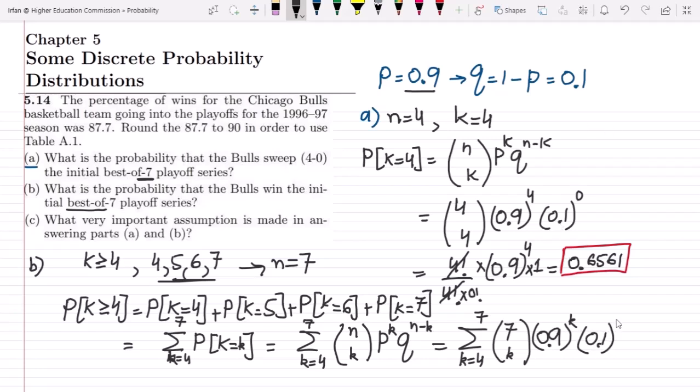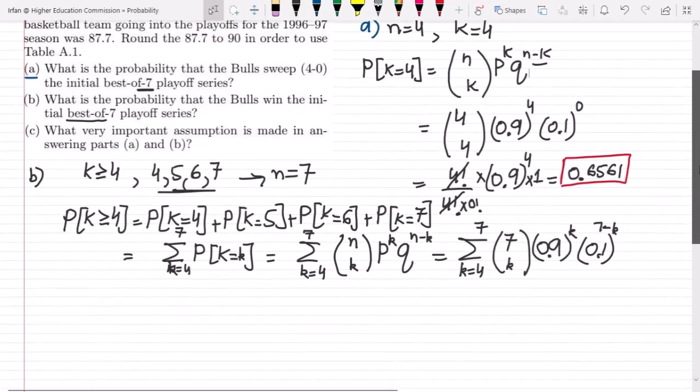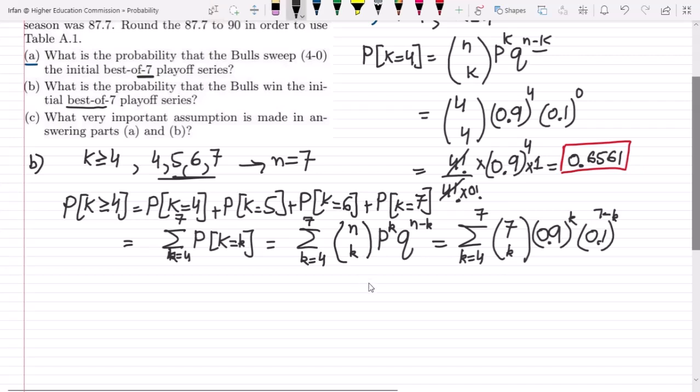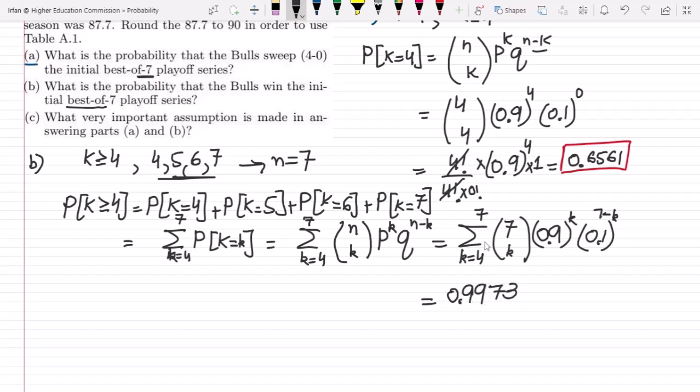So 0.1 raised to power 7 minus k, which is n minus k, given here as well. Now after finding all these values and adding them together, which you can do very easily, the answer will be 0.9973. That is the answer of part B of my question.